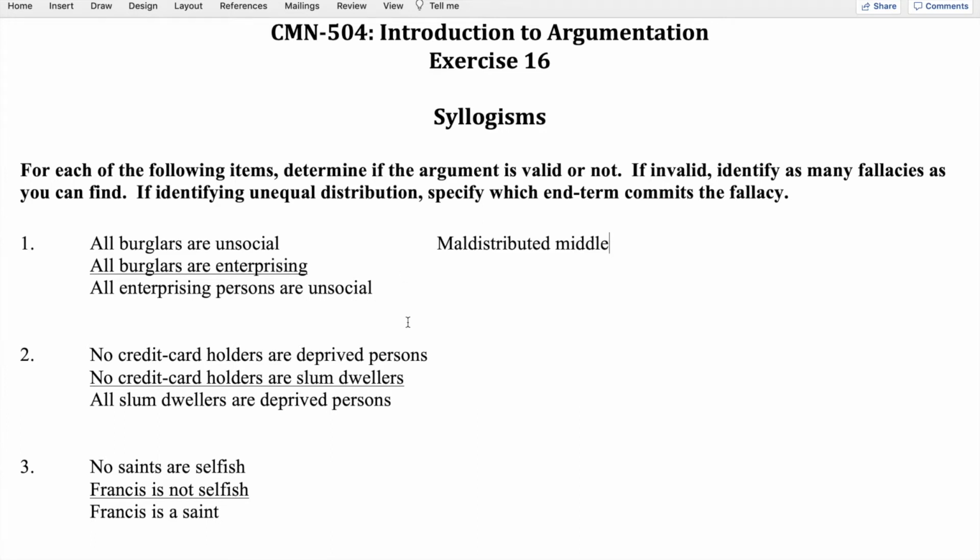Then we can look at the end terms. We see the first end term, enterprising persons. It is distributed in the conclusion as the subject of a universal, but it is not distributed in the second premise because it's the predicate of an affirmative. And so we also see the fallacy of unequal distribution of the end term, enterprising persons.